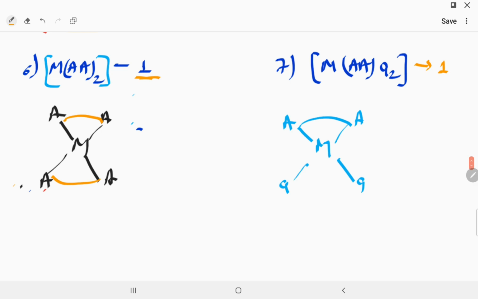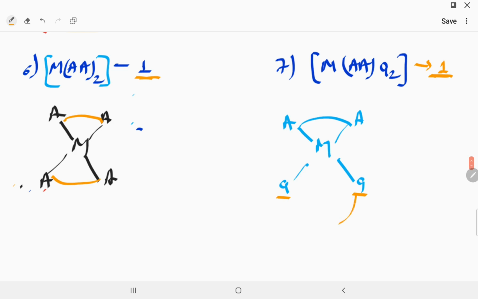Now the seventh one, we can say MAA2. AA means a bidentate ligand. This is one ligand, but it has two donor sides. So this will also show one type, because the monodentate ligands are the same, so you can interchange this position.